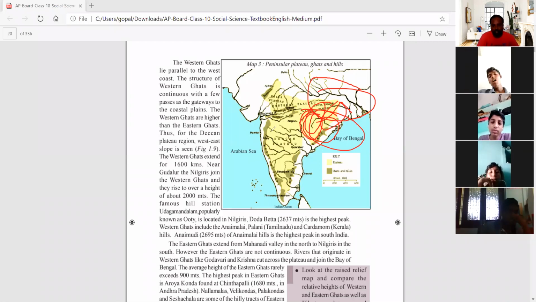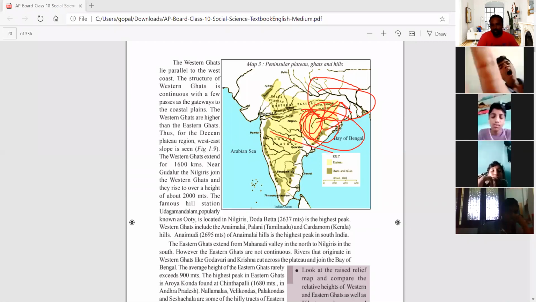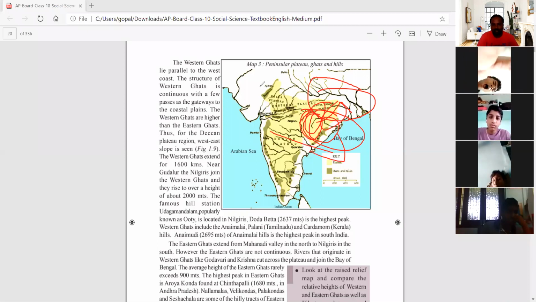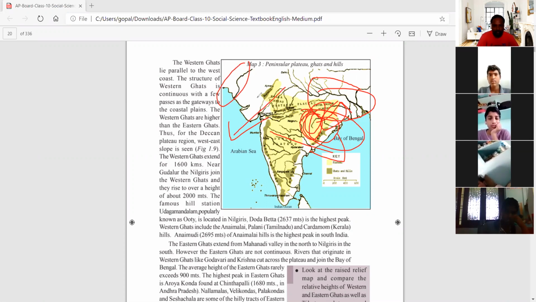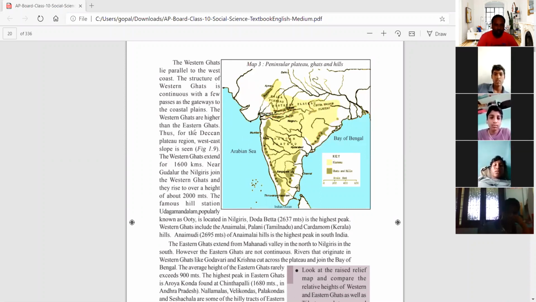And almost all rivers are flowing towards the east side. Only 3 rivers are flowing towards the west side, that is towards the Arabian Sea: Indus River, and sometimes this Luni River also flowing towards the west side, and Narmada and Tapati. Okay, just remember this. So these are all about this matter. If you read this matter totally, you can understand this very easily. And so next we will move forward.